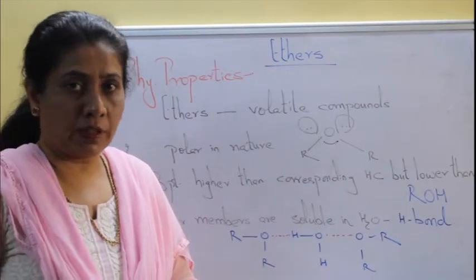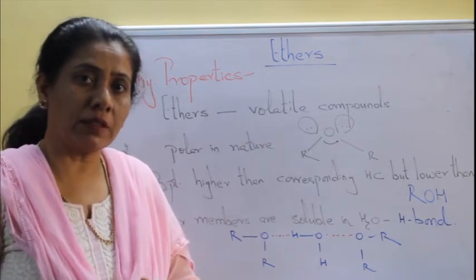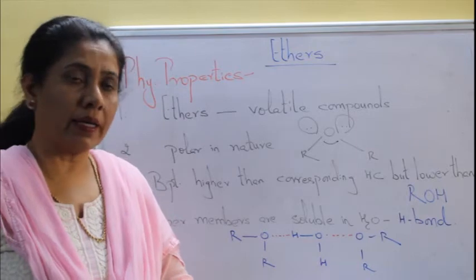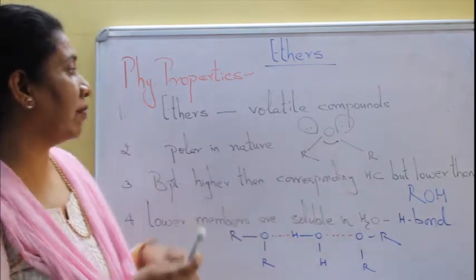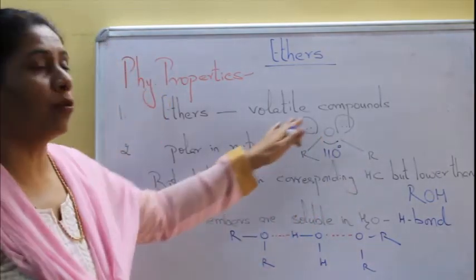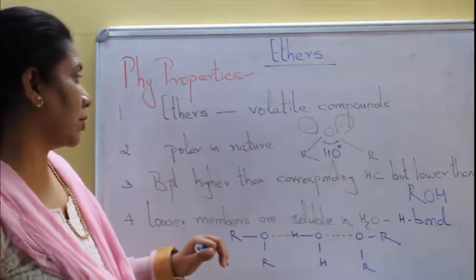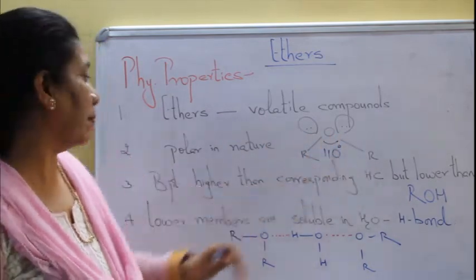Physical properties of ethers. Ethers are highly volatile compounds. They are polar in nature. You can see the shape. We have a bent shape molecule where this bond angle is around 110 degrees. There are two lone pairs on oxygen. Whether these groups are symmetrical or unsymmetrical, the shape is bent.